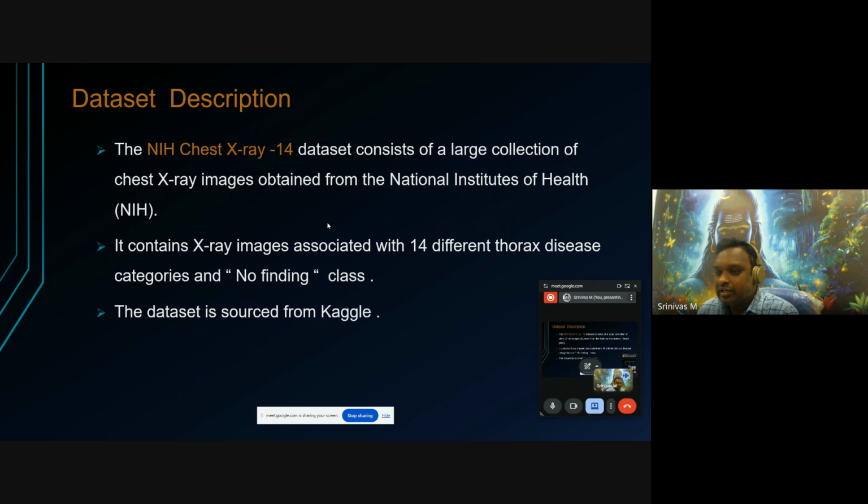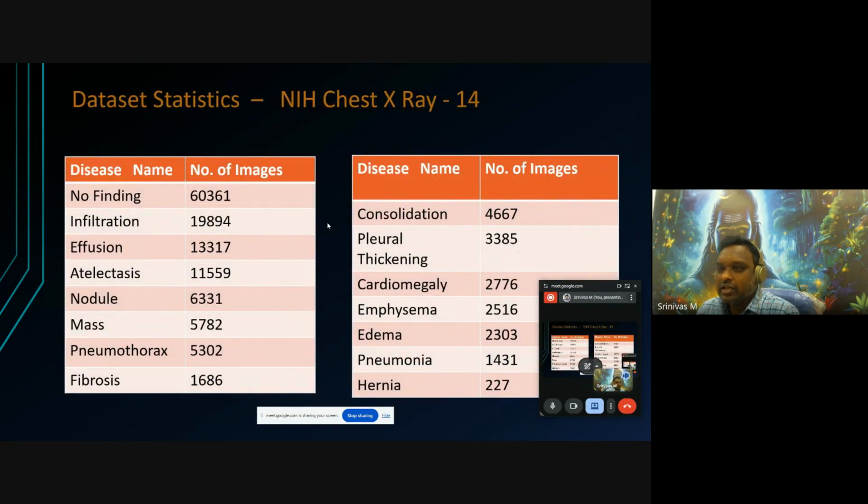This dataset is collected from Kaggle, one of the huge repositories nowadays. Here I am showing how many samples are available for each class for our problem statement. There are 15 classes with different numbers of images.